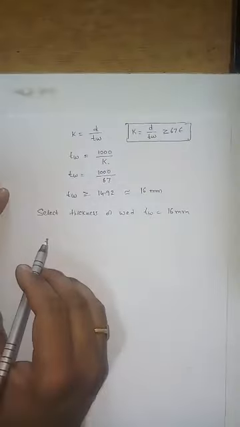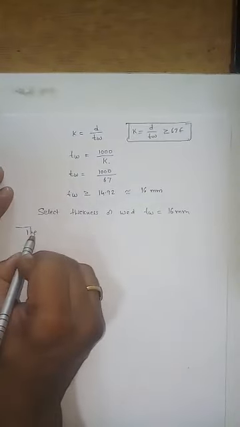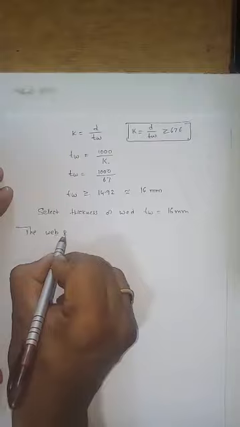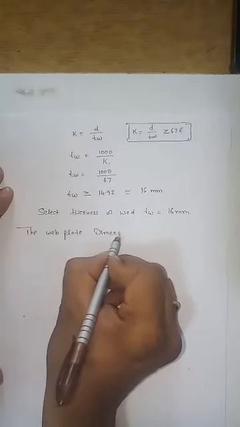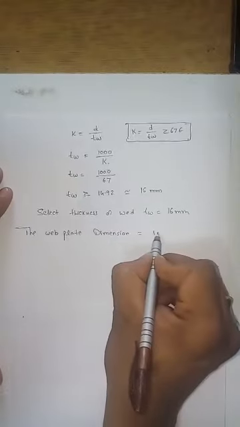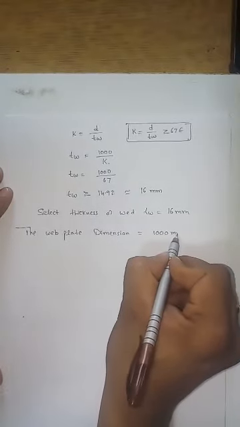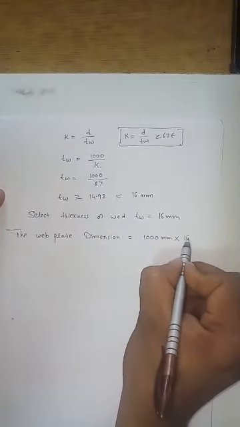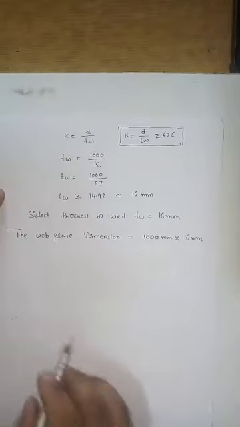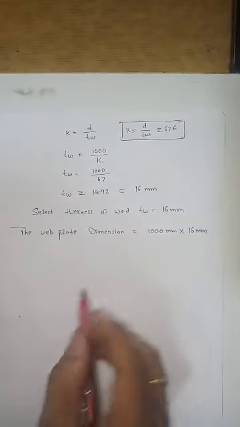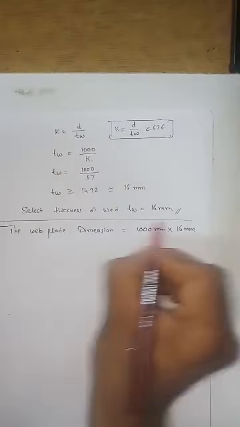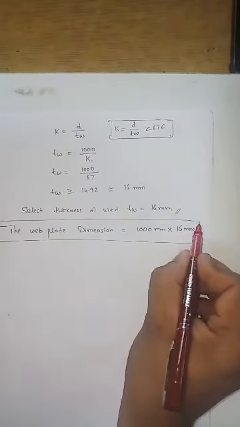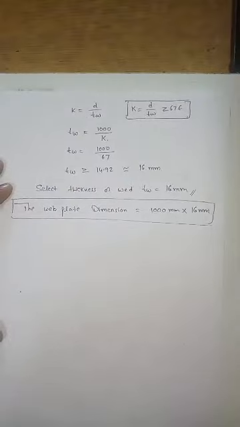So now can you tell me what is the web plate dimension? Web plate dimension is equal to 1 meter by 16 mm. Okay, so that's it. So this is what we finally got, the dimension of the web. Clear?